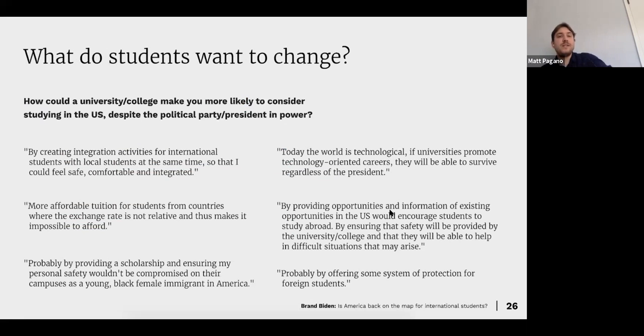And what do students want to change? This looks into what would make a university or college more likely to be considered for studying in the US: creating integration activities for international students with local students, and more affordable tuition for students from countries where the exchange rate is not favorable and makes it impossible to afford, probably by providing a scholarship and ensuring my personal safety.